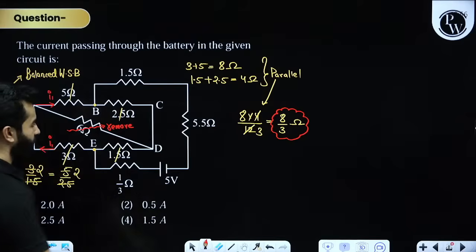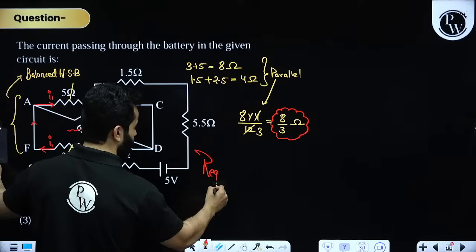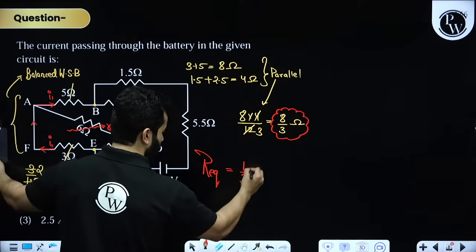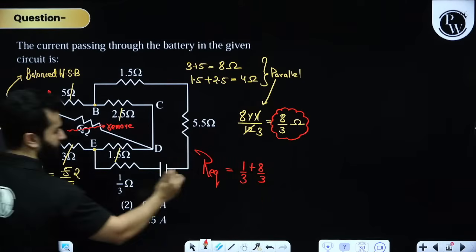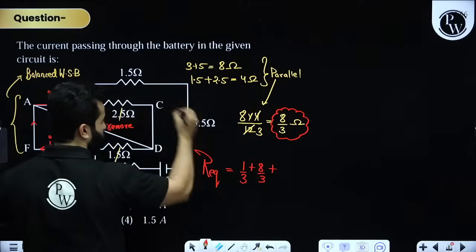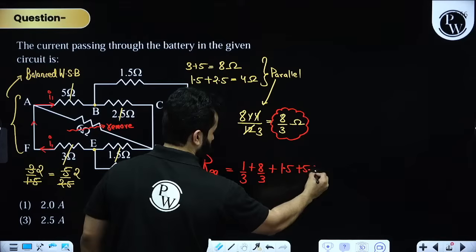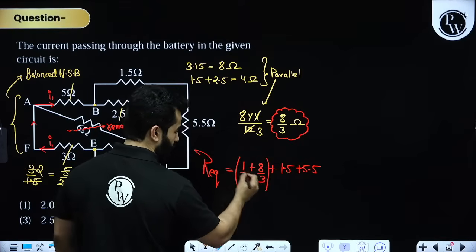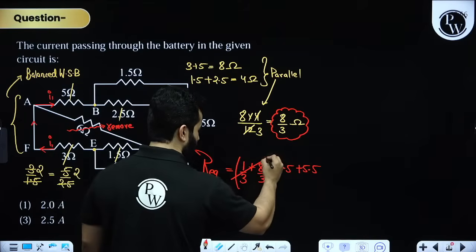Clear? Now my dear friends, after this, all you have to do is to find out the final R equivalent. Finally R equivalent will be 1 by 3 plus 8 by 3, right? This 8 by 3 is for this thing, plus this is 1.5 and this is 5.5. So this will become 9 by 3, and that means this whole thing will become 3.